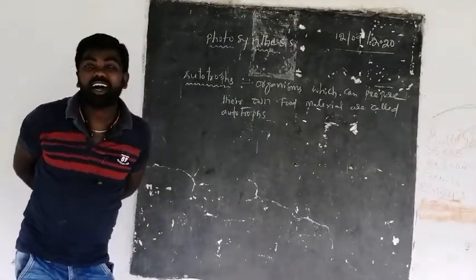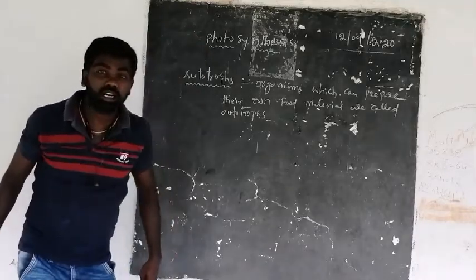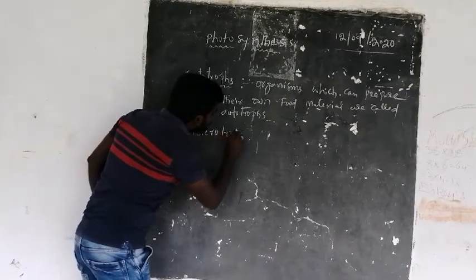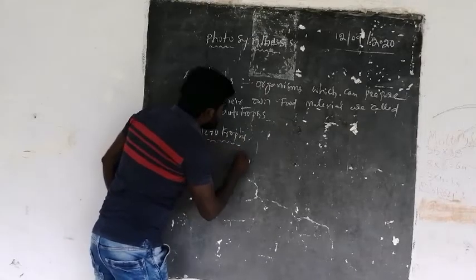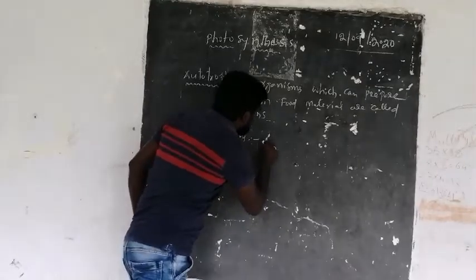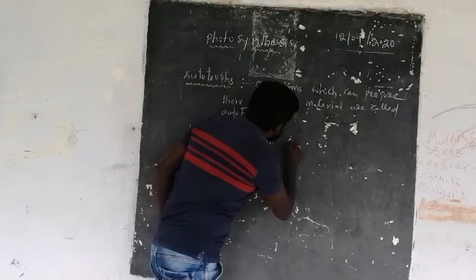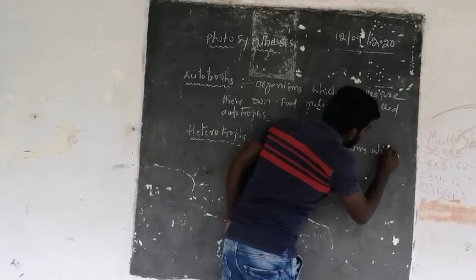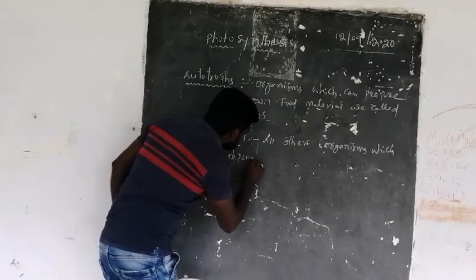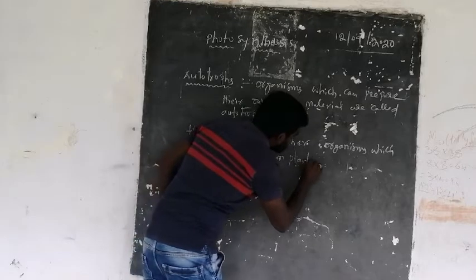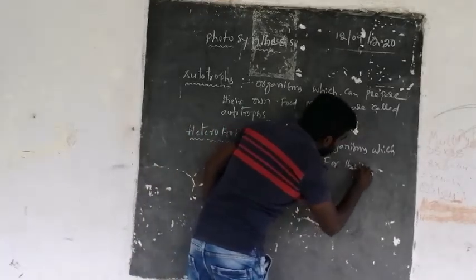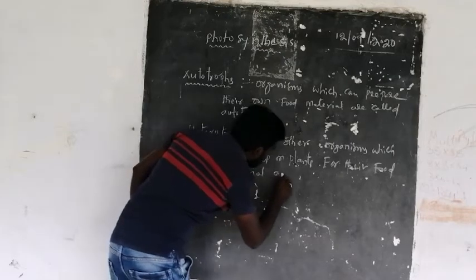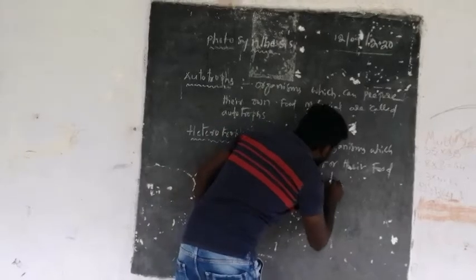All other organisms which depend upon these autotrophs, that is, which depend upon plants for their food material, are called heterotrophs.